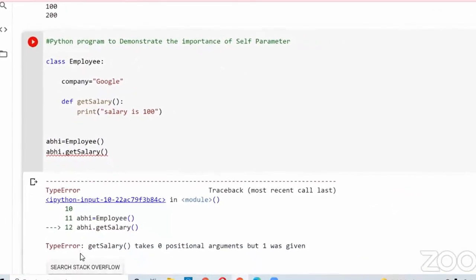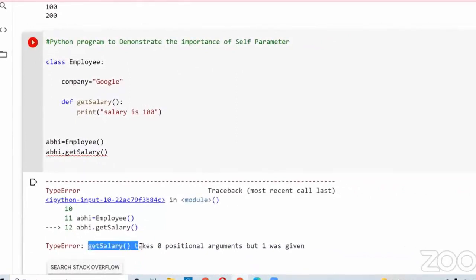See, what we got is type error. See, get salary takes 0 positional arguments, but 1 was given. Here I didn't pass any argument, right? So that's why it says get salary method takes 0 positional arguments. But it also says that 1 was given. I didn't give any argument for this get salary method, but why is it showing 1 was given?